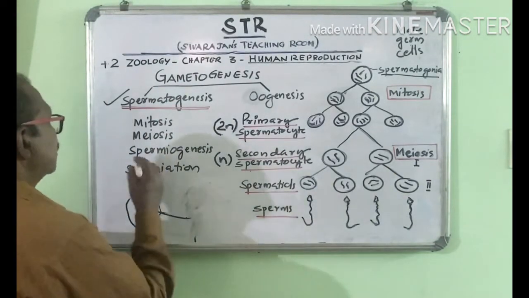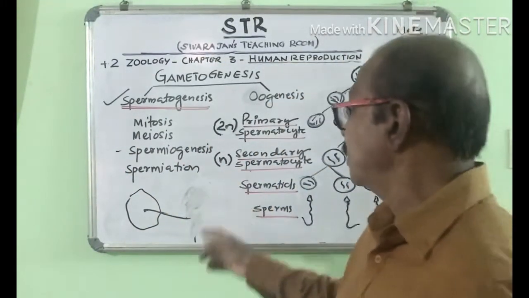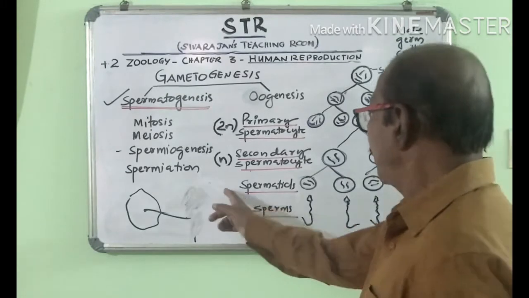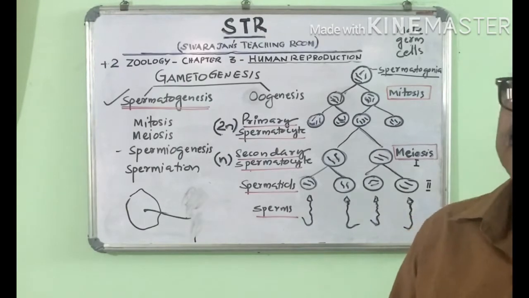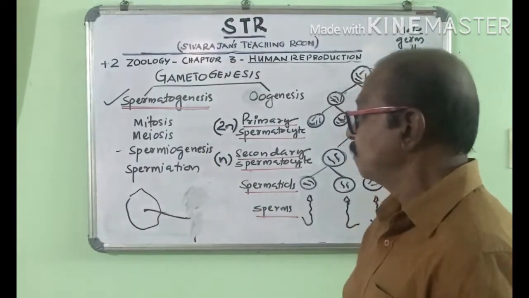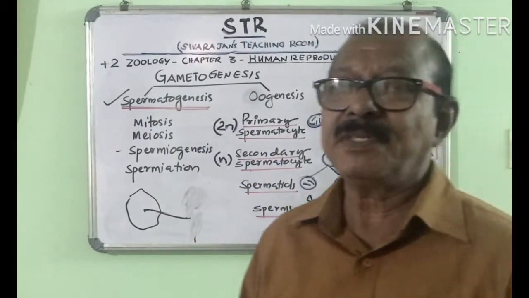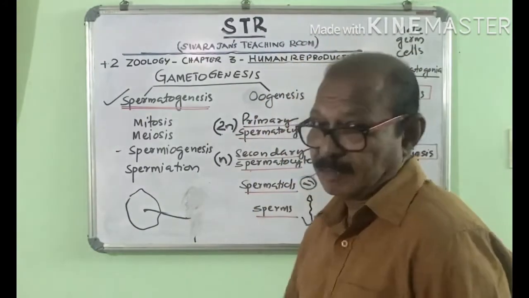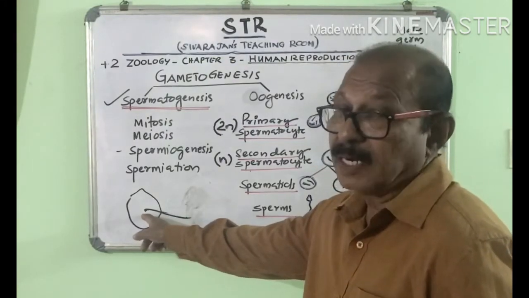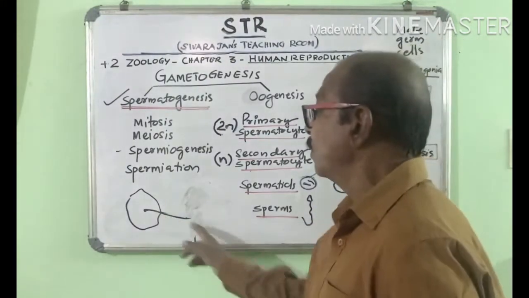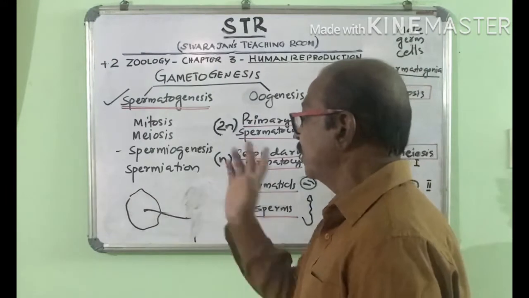That process is called spermiogenesis. So what is spermiogenesis? Spermiogenesis is the process by which the heads of the spermatids get embedded in the Sertoli cells and develop into sperms. After spermiogenesis, when the sperms are developed, what happens? Due to the activity of LH, luteinizing hormone, the sperms get released from the Sertoli cells, and that release of sperms from the Sertoli cells is called spermiation.